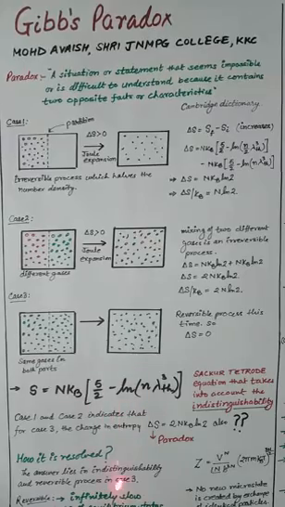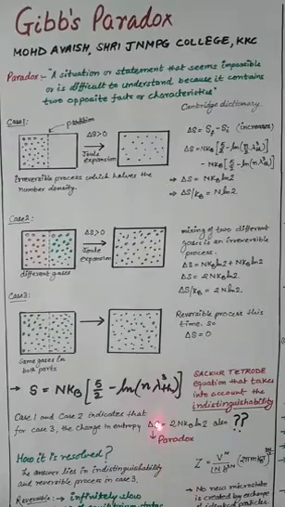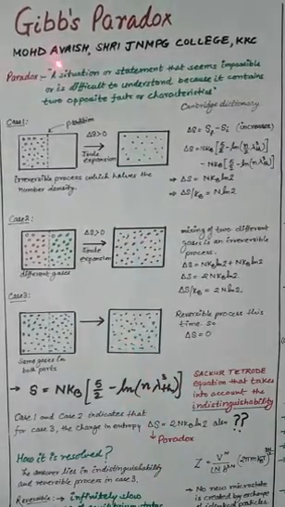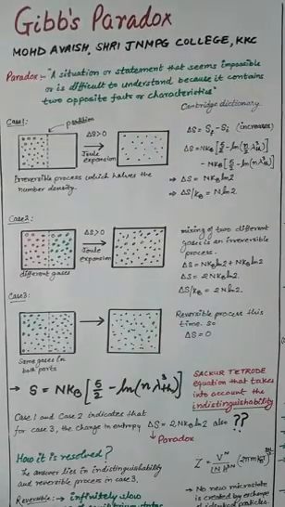So by taking indistinguishability and the reversible nature of case 3 into account, you can easily resolve this paradox. I hope you have understood this Gibbs paradox. Meet you in the next video lecture. Thanks for your time.